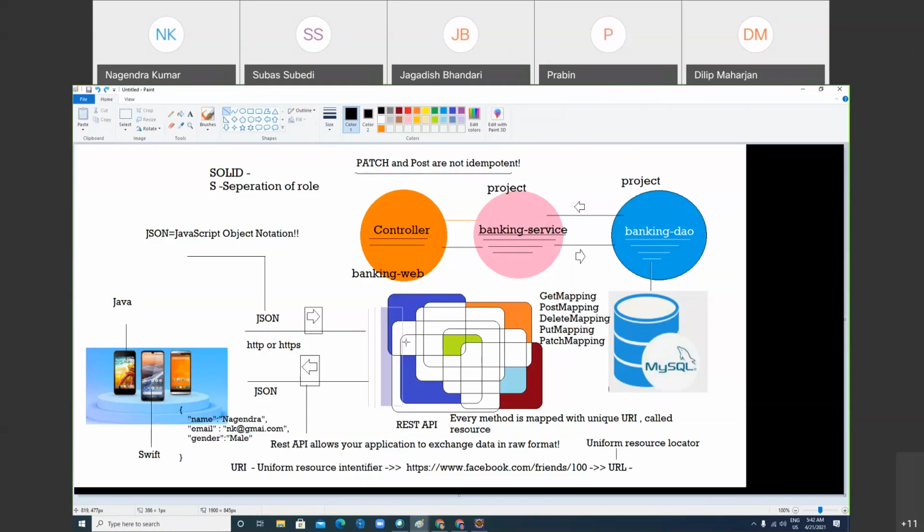Okay, but why is PUT idempotent? I think PUT and PATCH are very similar, right? No. In PUT, you are updating everything, right? So if you are updating everything all the time, nothing will happen. But in PATCH, it can cause side impact, right? First time you are updating only the first name, second time you will be updating the last name, third time something else, right? So it can cause side impact.